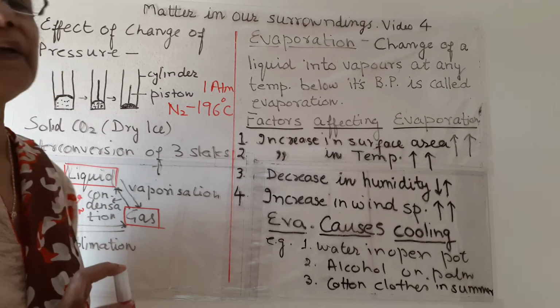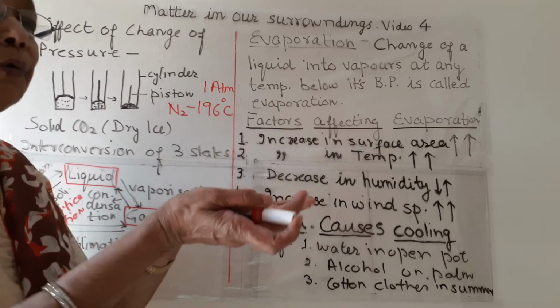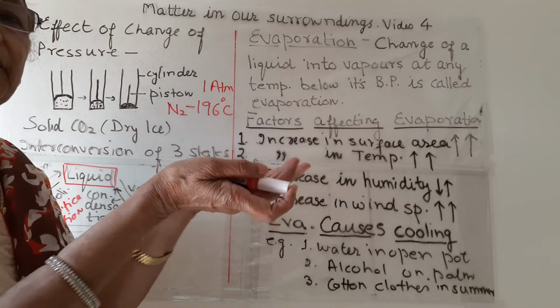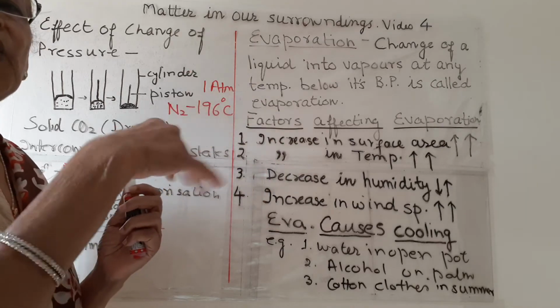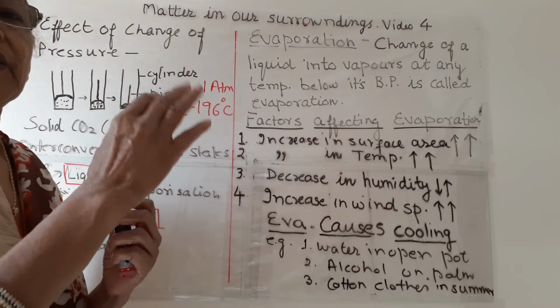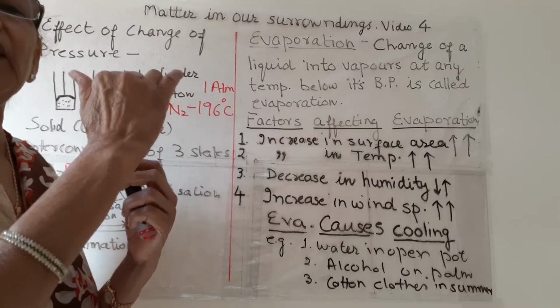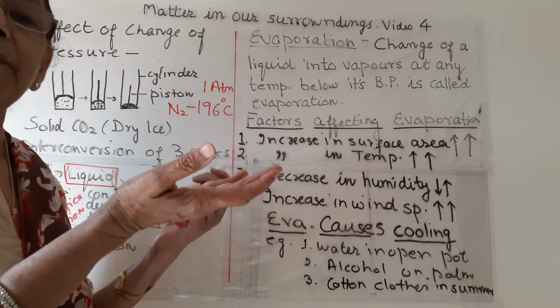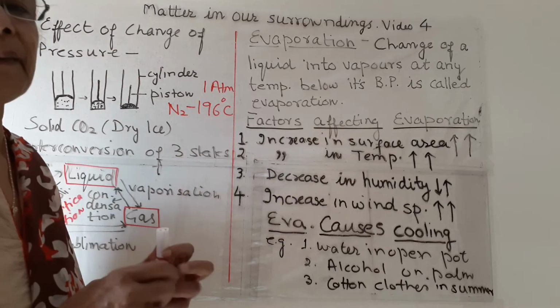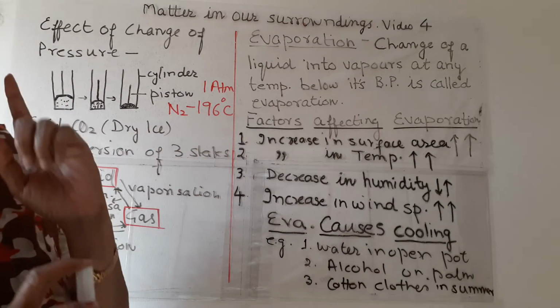But sometimes in day-to-day life we see, if we put water in a bowl or in a flattened container, what happens after some time? This water disappears. So this disappearing of water is evaporation of water at the normal temperature. At room temperature, the water disappears.